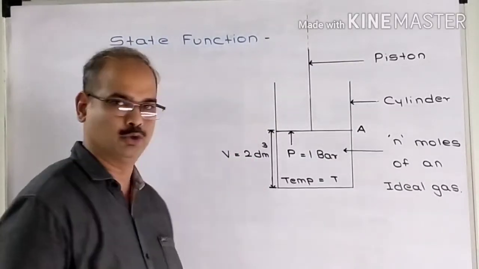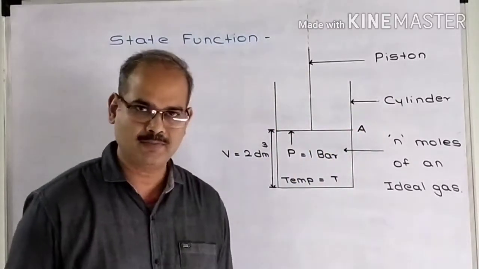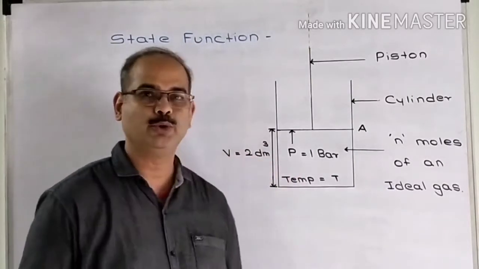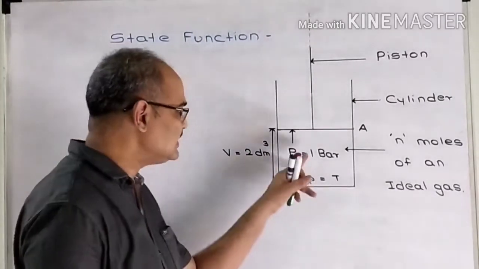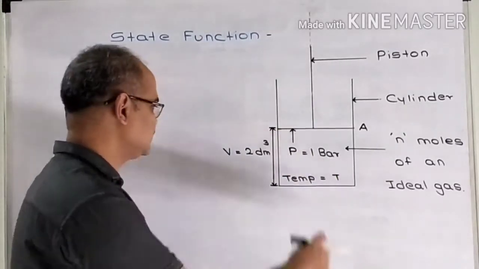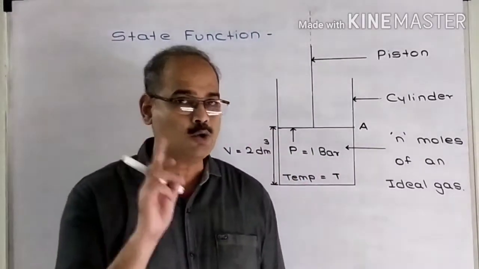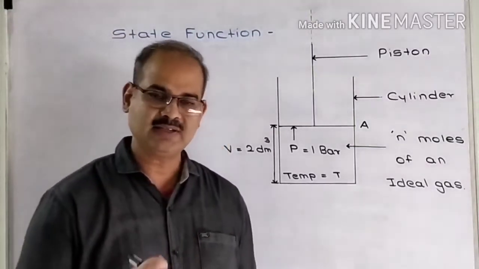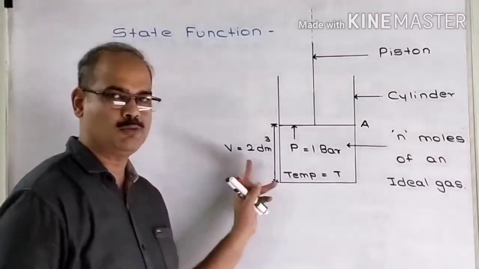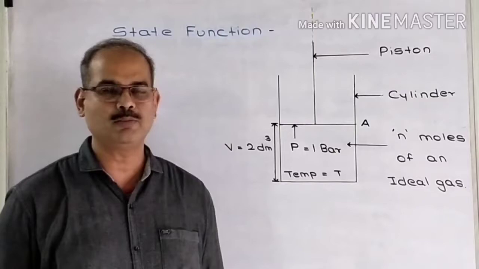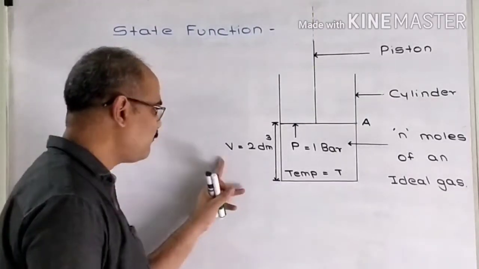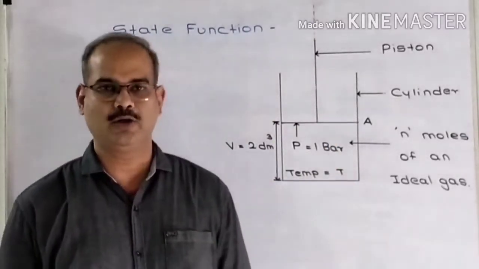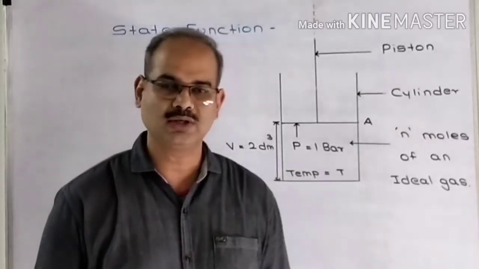Similarly, consider volume. Since the piston is in position A, the volume is 2 dm cube. If the piston goes to some other position, the volume is going to change. But in this current state of the system, the volume is V2. How that volume became 2 dm cube is none of our concern. Whether I decreased the volume to get 2 dm cube or increased the volume to get it, it has nothing to do with it. So the value of volume depends on only the current state of the system. It does not depend on how the system has come into the current state.